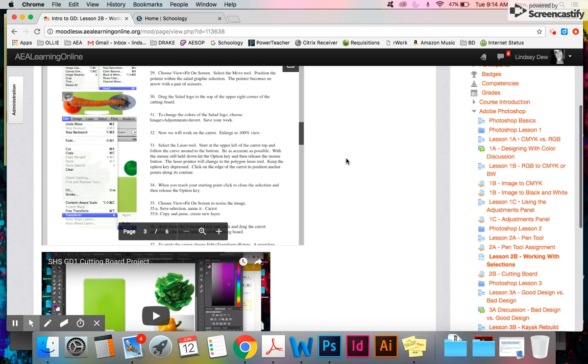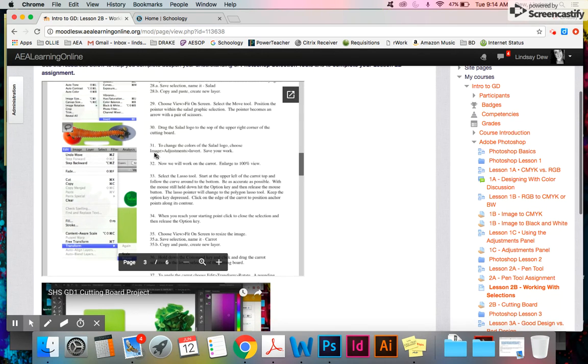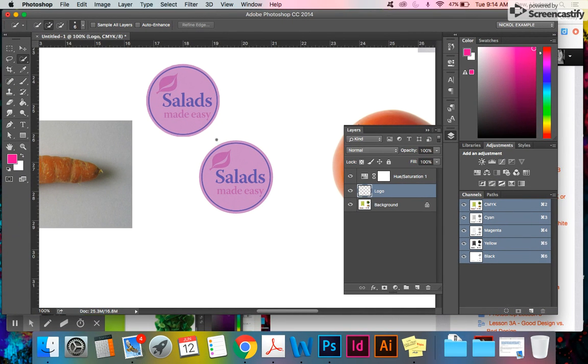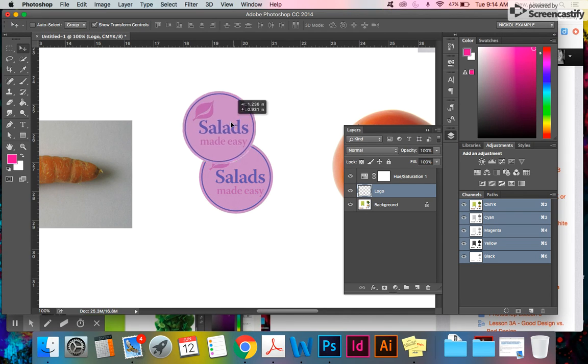Now, originally you were able to do step 31, where you could just go in and do Image, Adjustments, Invert. Unfortunately, now there's been an update, and it is taking that whole entire area and turning it black. So your resolve for that is I'm going to have you go into Photoshop, and you can see here I've already gone in and made a copy of my logo.